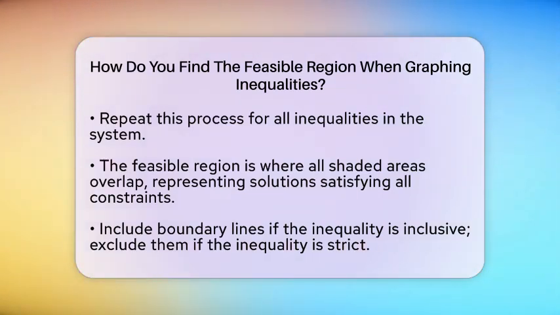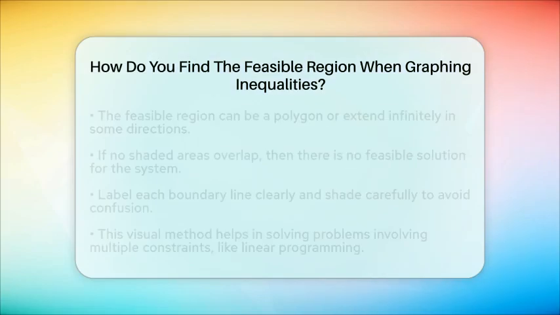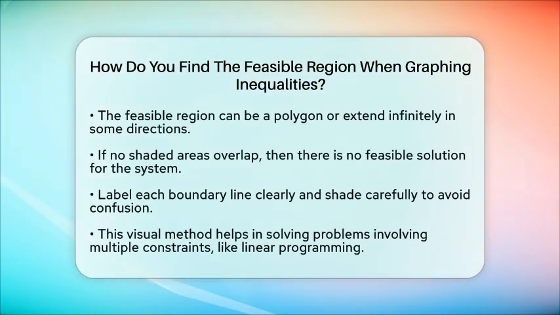in some directions. If no shaded areas overlap, then there is no feasible region, meaning no solution works for all inequalities. This method helps you see the solution set visually, which is especially useful in problems like linear programming, where you want to find the best value within certain limits.